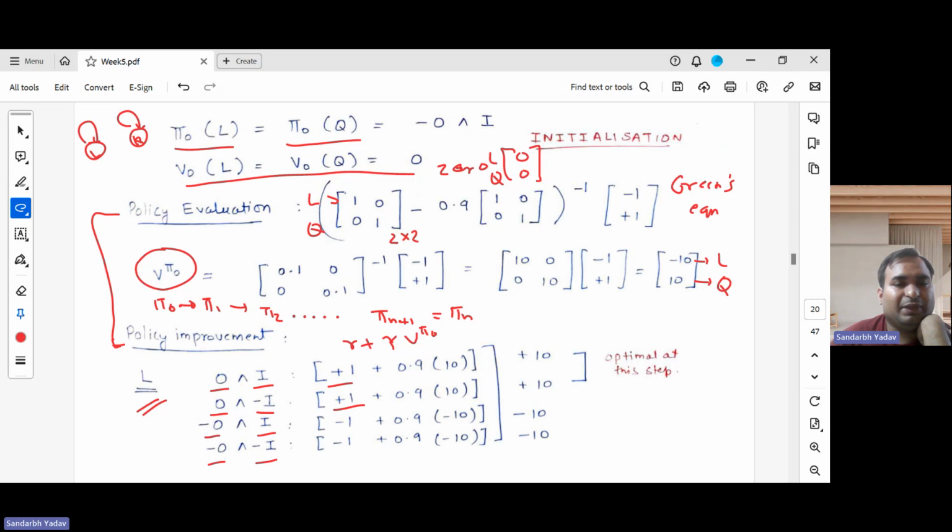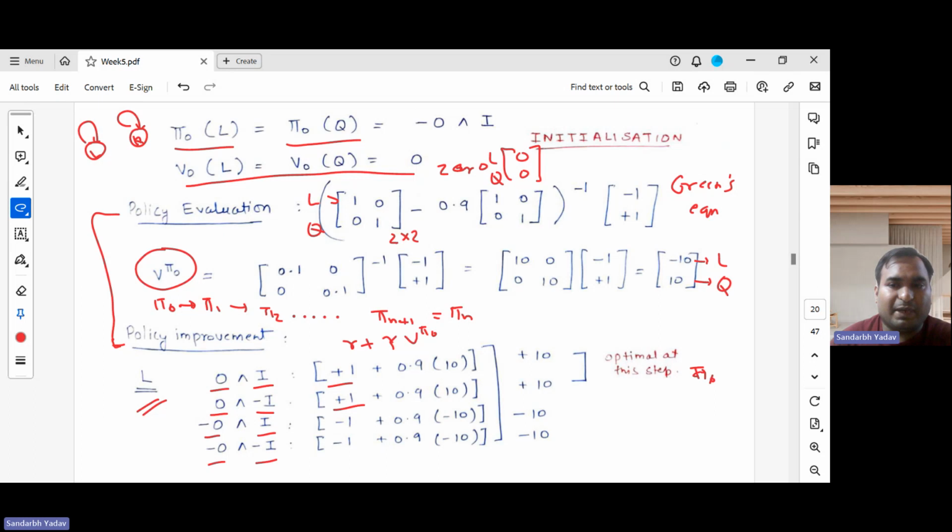In the first two, we are moving to quiet state, right? When we are moving to quiet state, the value of quiet state is +10. And for the remaining two actions, we were remaining in laughter state. When we remain in laughter state, our reward is -1. And also the value corresponding to laughter state, according to this policy pi naught, is -10. Now, when we solve this, we get values +10 and +10 and -10 and -10 for the four actions. So which one is the optimal action? These two are the optimal actions at this step corresponding to pi naught.